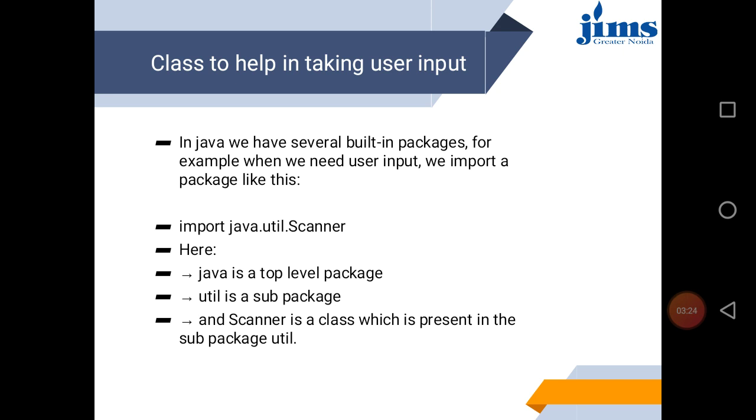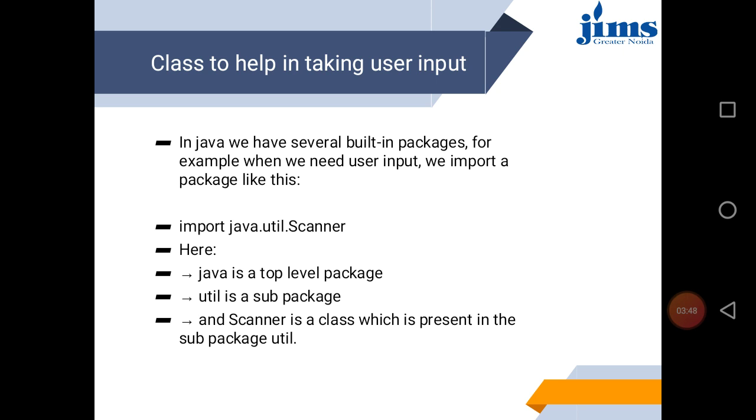So in Java we have several built-in packages. For example, when we need user input, we import a package like this. If a user wants to give some value, it means the programmer writes a program in which user input is required. So to receive user input, there is one class, that is the Scanner class.